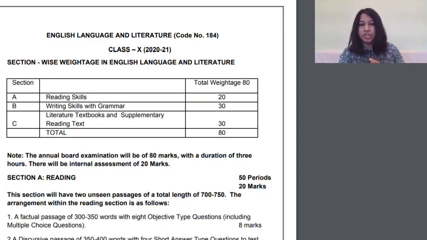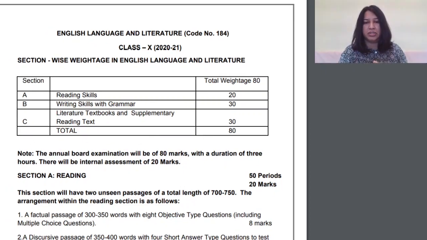And then the literature textbooks and supplementary reading, which we have been using, like First Flight or Footprints Without Feet. Those are the textbooks, and from which we'll do chapters and question answers and everything. So the section that will have questions based on that will also be of 30 marks. Now the total examination will be 80 marks and internals will be 20. So let's look a bit about what the reading section looks like.